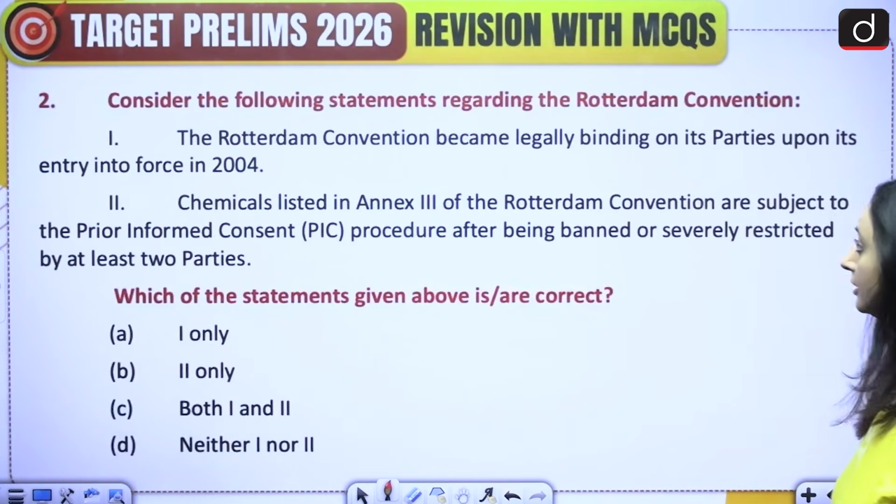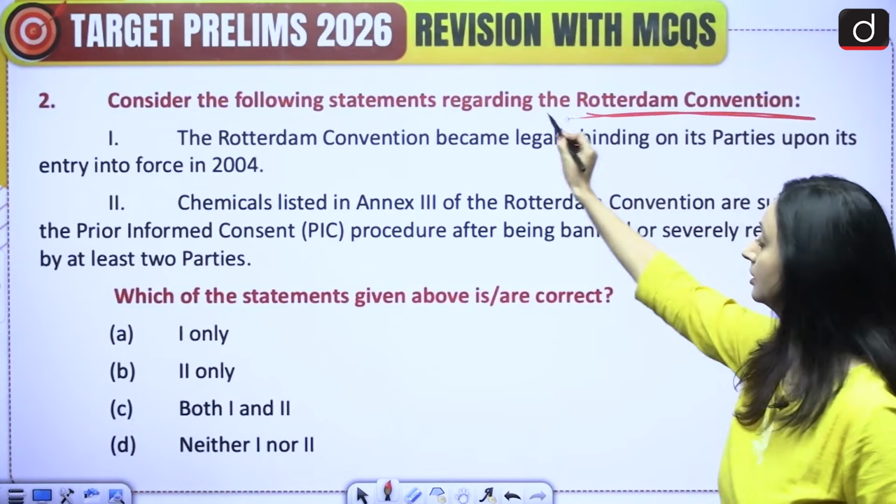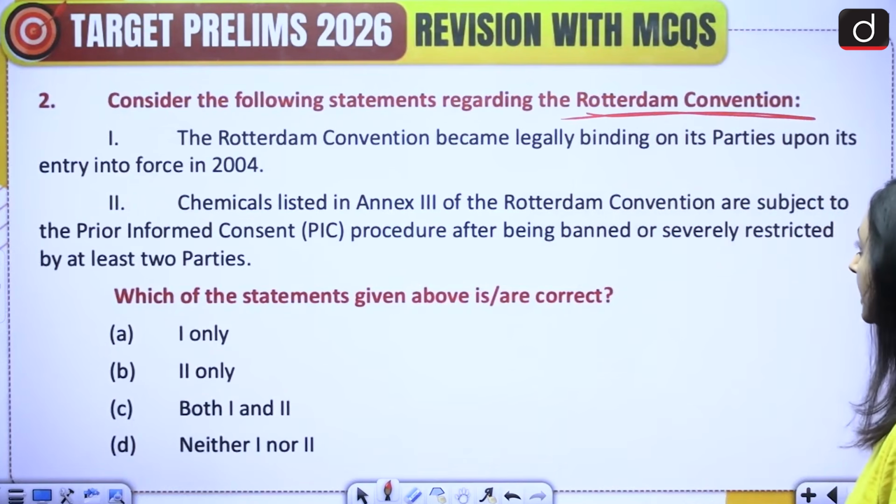Okay, moving on to the second question. Consider the following statements regarding the Rotterdam Convention. 1. The Rotterdam Convention became legally binding on its parties upon its entry into force in 2004. 2. Chemicals listed in Annex 3 of the Rotterdam Convention are subject to the prior informed consent procedure after being banned or severely restricted by at least 2 parties. Which of the statements given above is or are correct? A. 1 only, B. 2 only, C. both 1 and 2, or D. neither 1 nor 2. Please attempt this question.